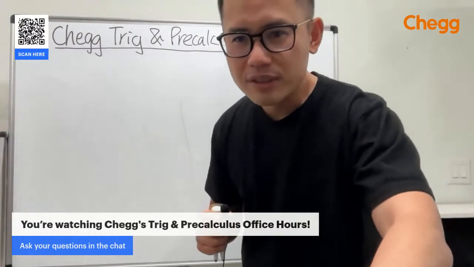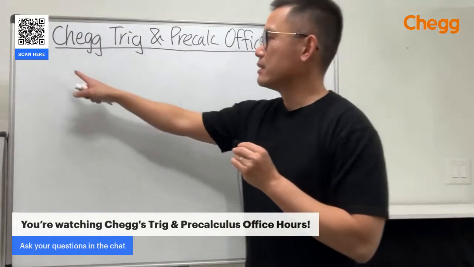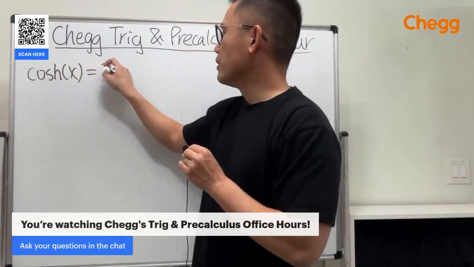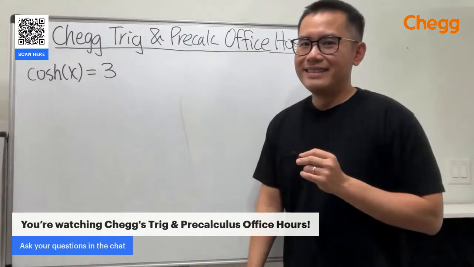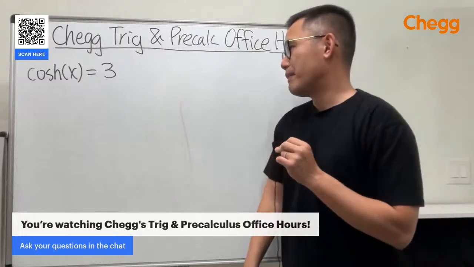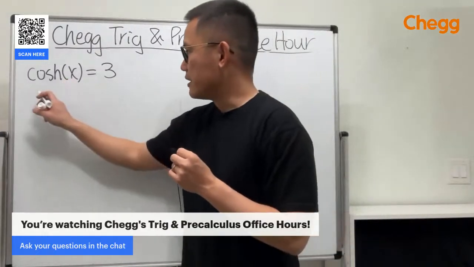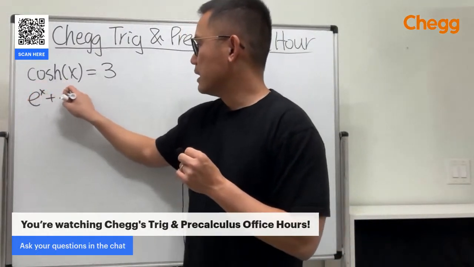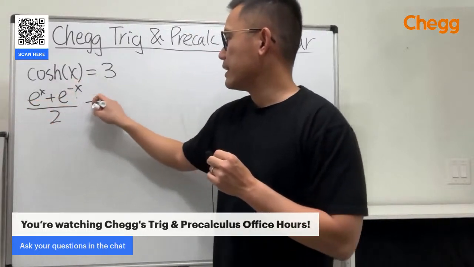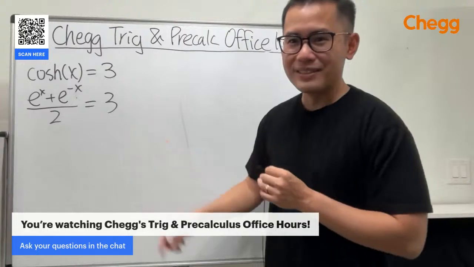Oh, there was one question that log cos x is equal to 3. Let's do that too. So cos of x is equal to 3. The first thing is, of course, we have to know what the cos is, right? So by definition, you can turn this into the exponential definition. This right here is the same as e to the x plus e to the negative x, and then divided by 2. And that's equal to 3. So this is the same as that. Yeah, surprise, surprise, right?